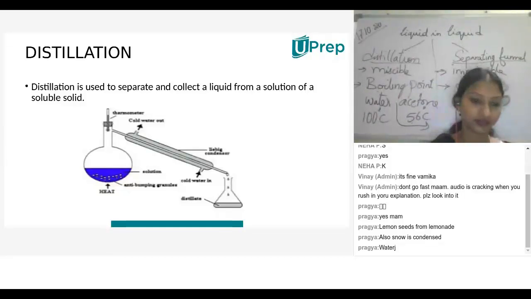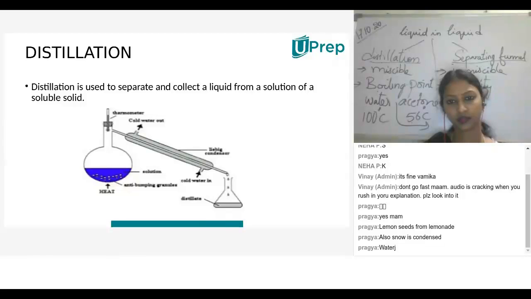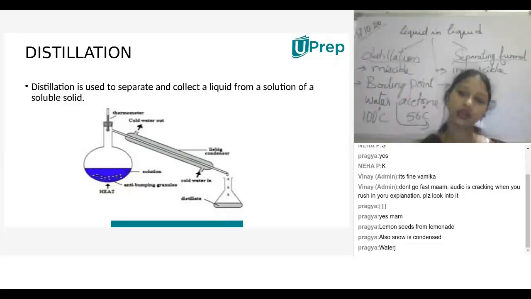Have you enjoyed it? Ma'am, after the important points, when they were saying, I was not able to hear. Can you repeat from where they were telling the important notes? The important notes are that this distillation process is only used to separate two components which have a minimum temperature difference between them of at least 25 degrees Celsius.